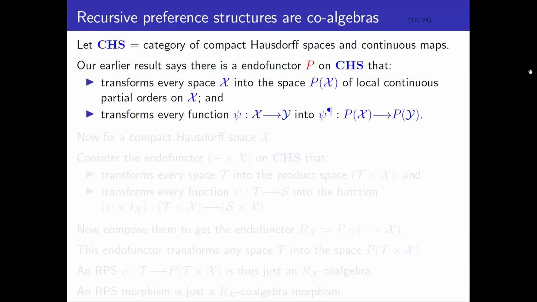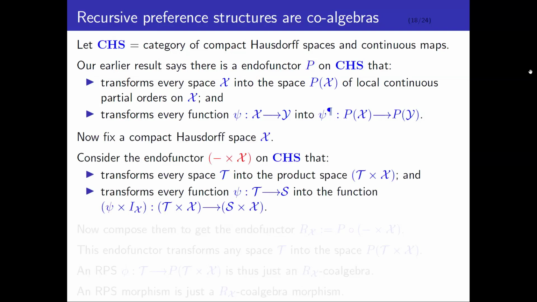Okay, so that's clearly an endofunctor. Now, let's suppose we fix a compact Hausdorff space X, again, of possible outcomes, and consider the Cartesian product endofunctor on compact Hausdorff spaces. You just transform every space T into the Cartesian product T cross X. You transform every function C from T into S into the function C cross the identity function from T cross X into S cross X.